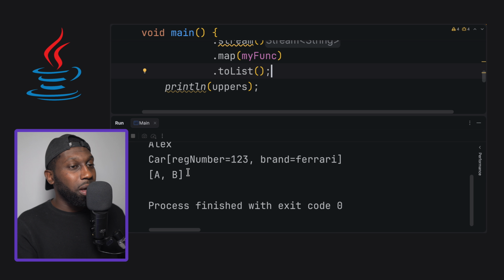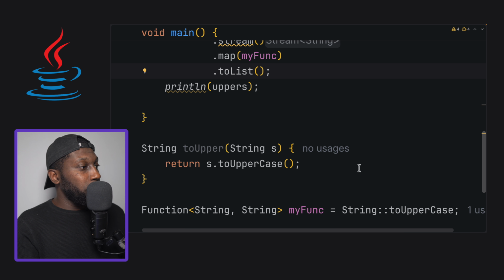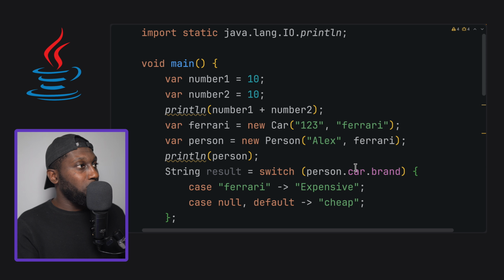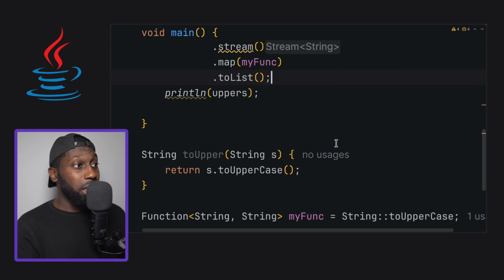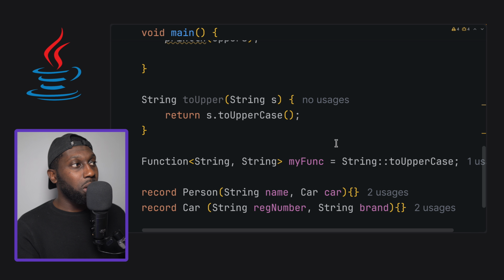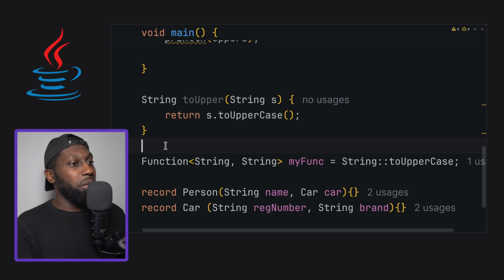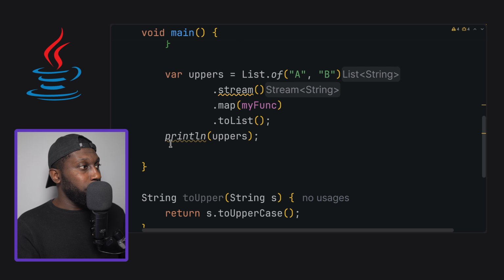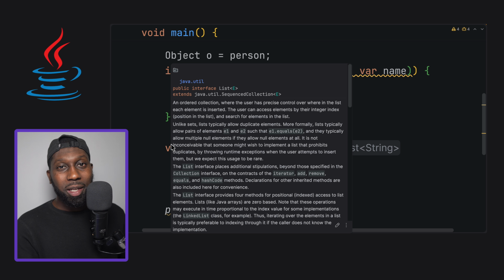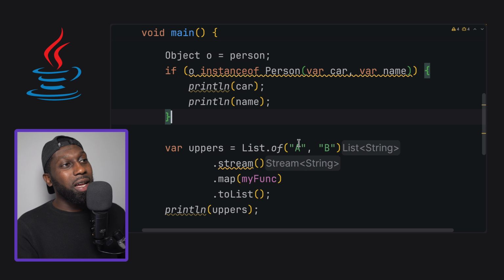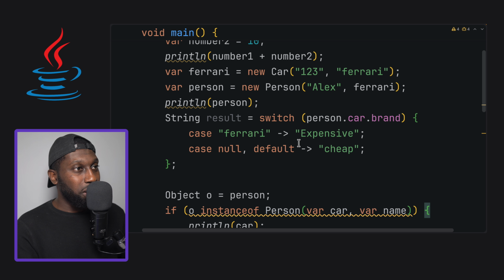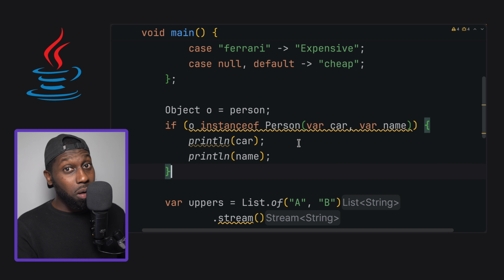Cool. So I'm going to leave it here, and hopefully you got a taste of what Java looks like, and you can see that this feels so different. Obviously, functions are not new, right? And usually people are not aware of this, but we cover all of this within our community. But yeah, this is Java in 2026 and moving forward, and as you see, Java is just getting better and better and better, and it's not going away. That's the key, it's not going away.